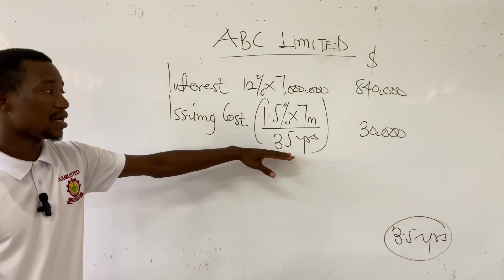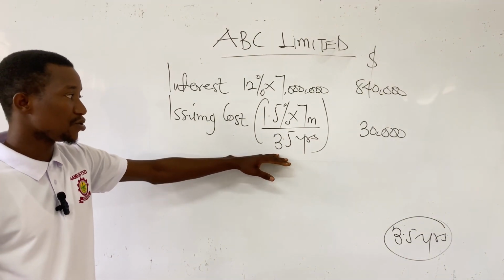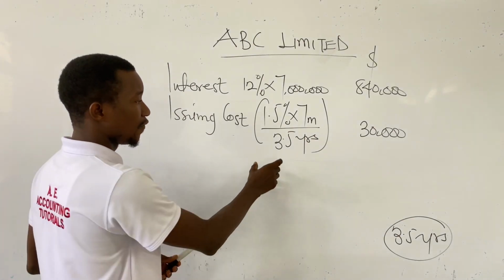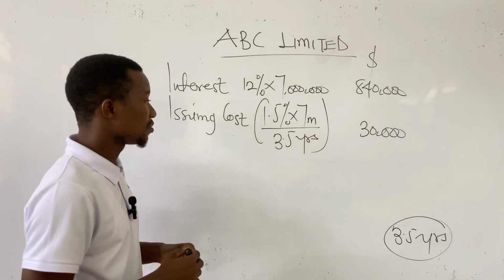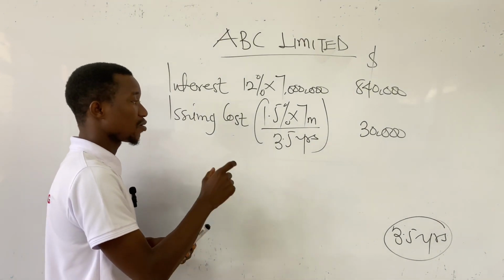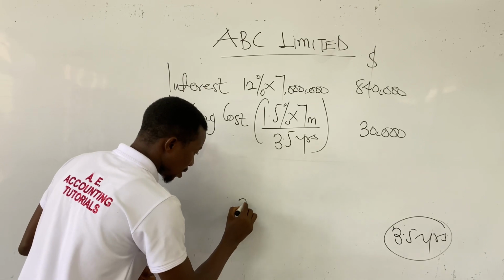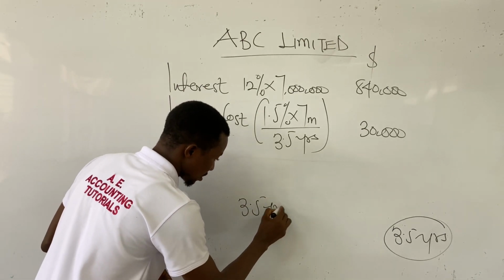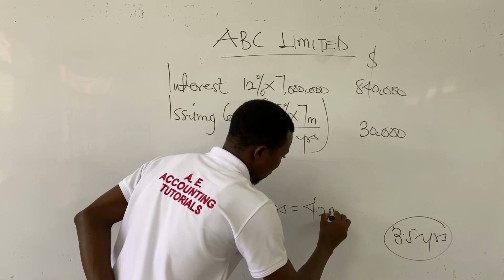This may look somehow complex to you, and I can break this down to you. We know that for the construction to take 3.5 years to complete, it means that this particular qualifying asset will take 3.5 years, which is equivalent to 42 months.